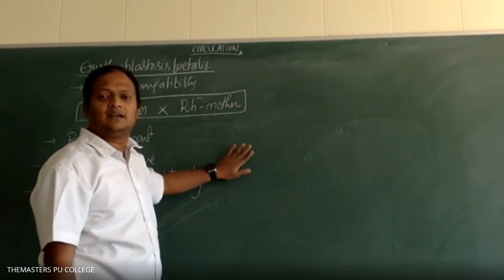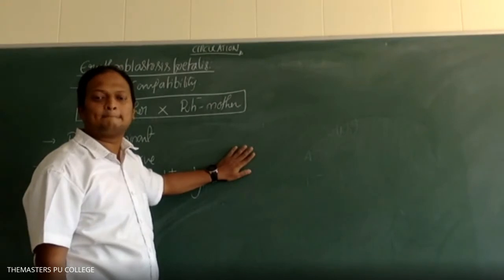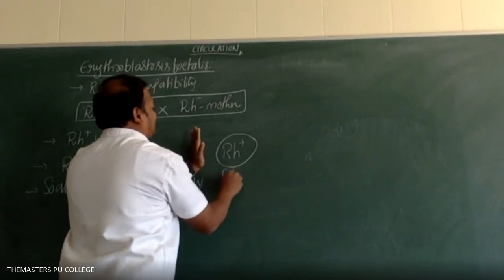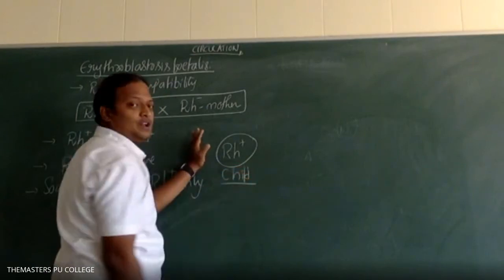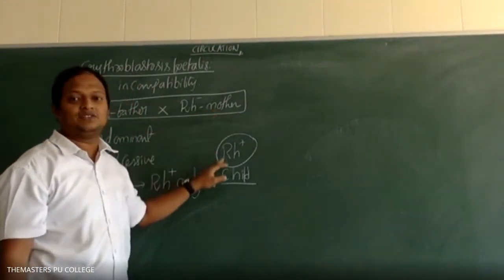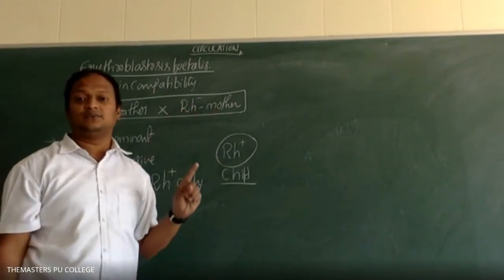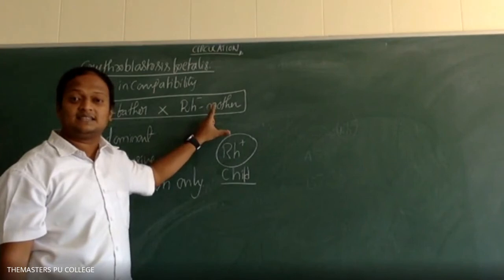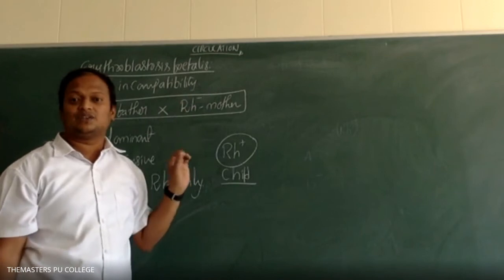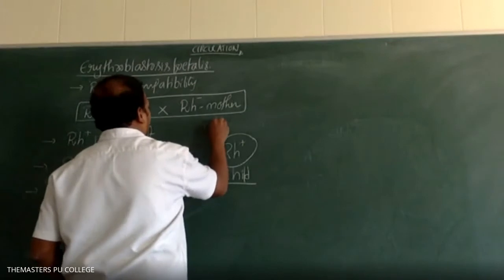What about the child's Rh factor? Rh positive or Rh negative, students? Rh positive. The child is Rh positive. Now compare the Rh between mother and child. Child is Rh positive, mother is Rh negative. So here mismatching takes place between the child's and mother's Rh. Mismatching takes place. Is it clear, students?